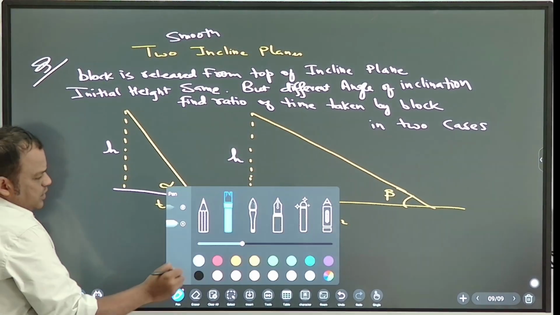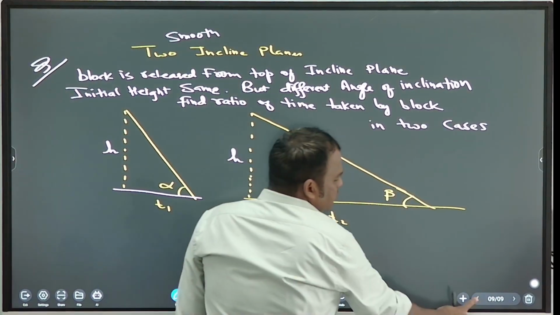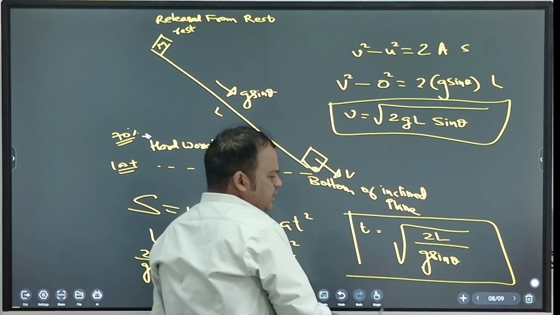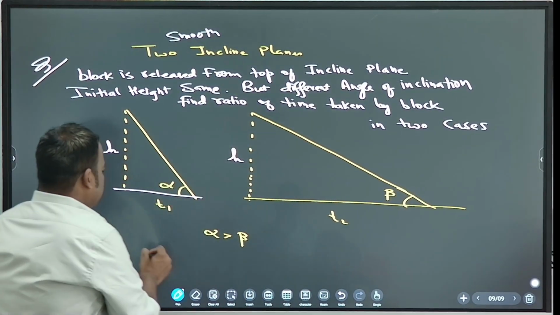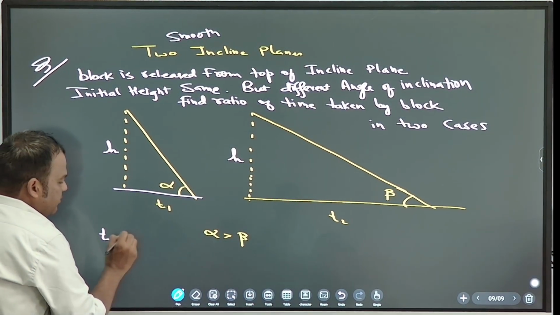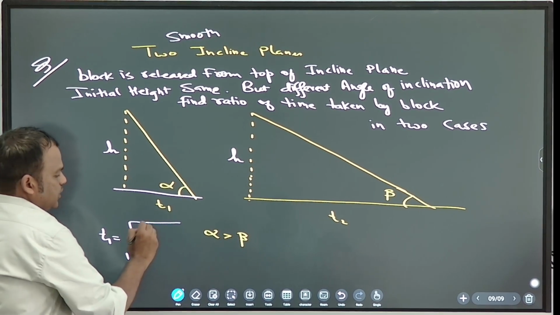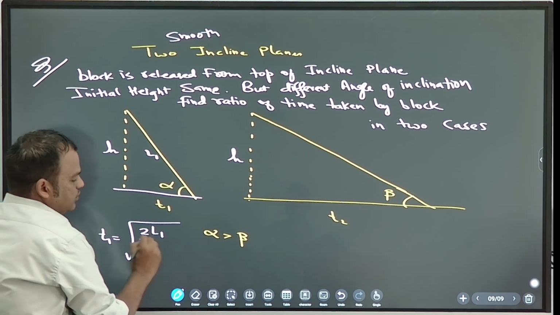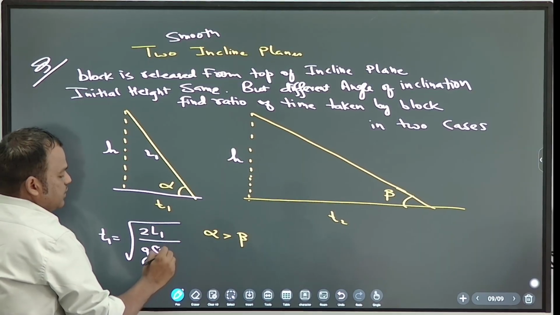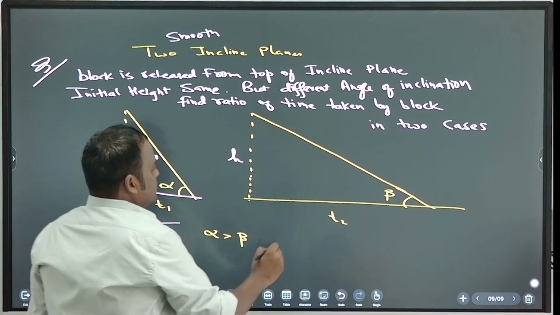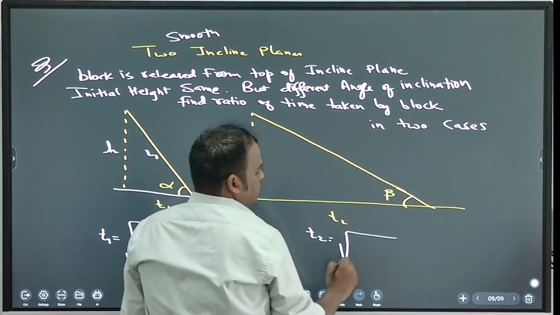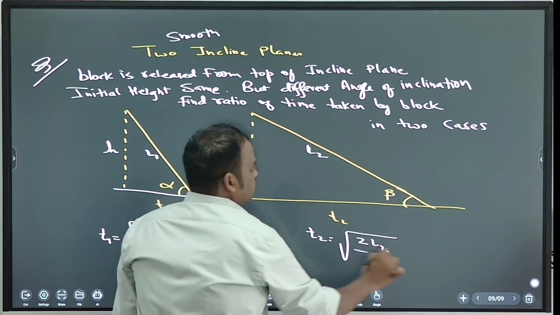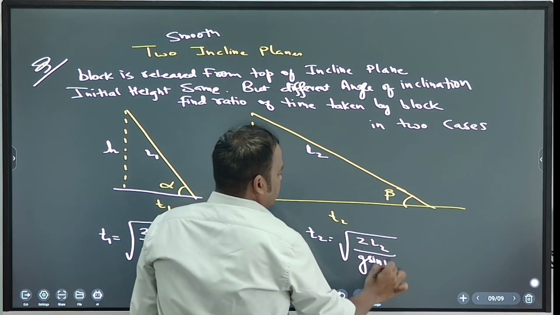So it is very easy. Previously, you have found the time. What is the formula for time? T is equal to square root of 2L by g sin theta. Very good. So what is T1 here? Square root of 2 L1 by g sin alpha. Very good. And what is T2 here? Square root of 2 L2 by g sin beta. Very good.